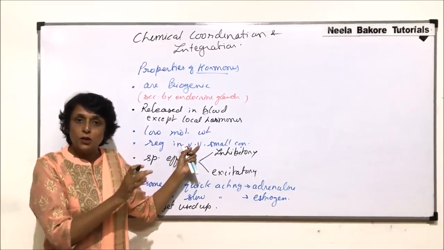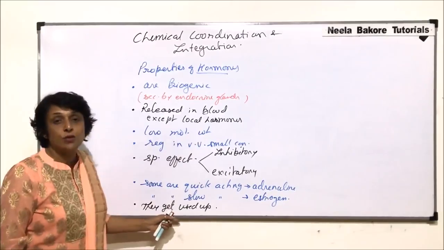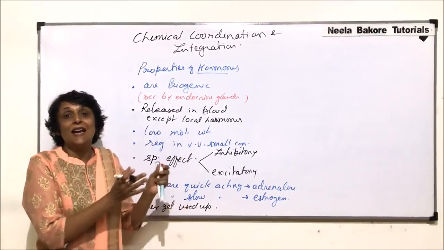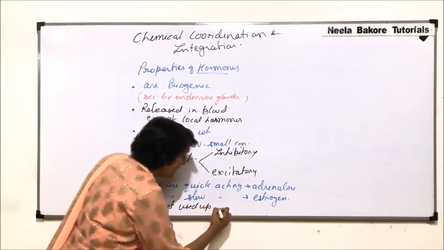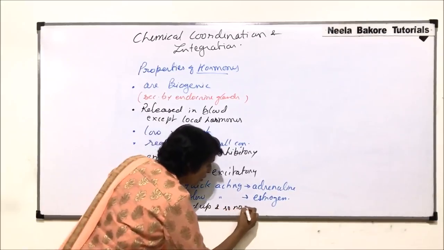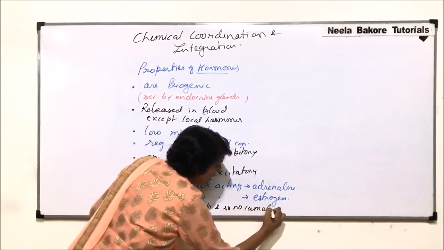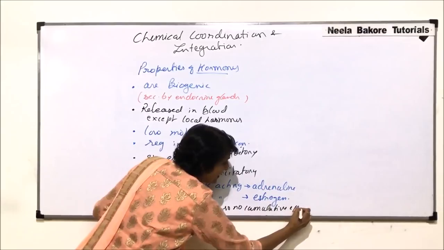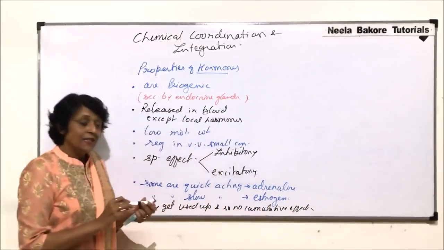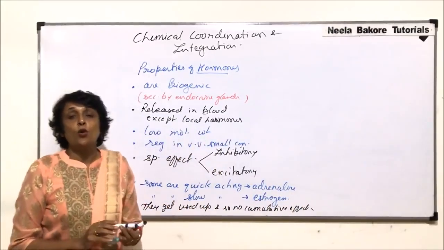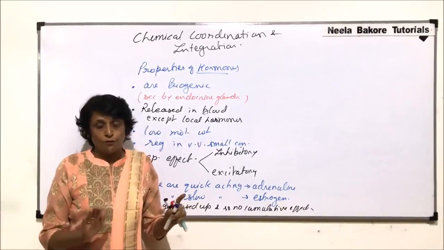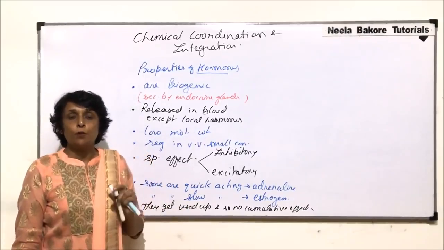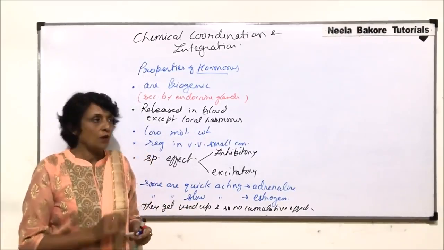They perform their function, and during that function they get used up. So that hormone doesn't accumulate there, and so no cumulative effect. So these are the properties which are shown by the hormones in general. And we will be taking up the properties or the function of specific hormones.